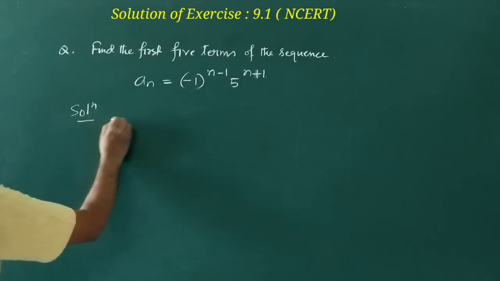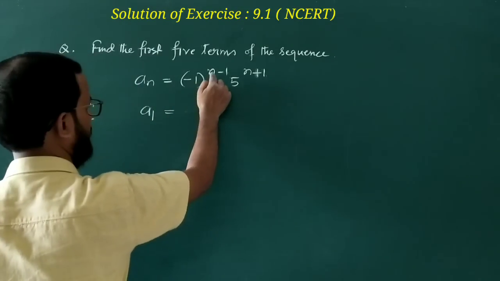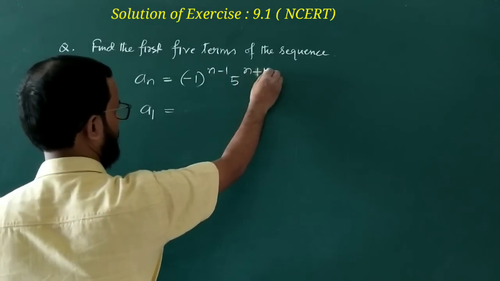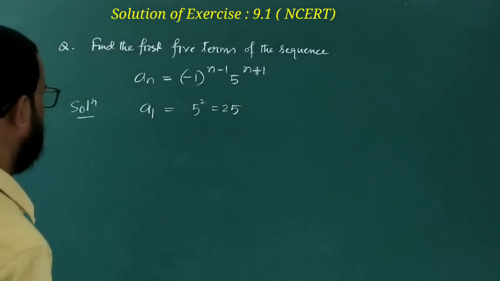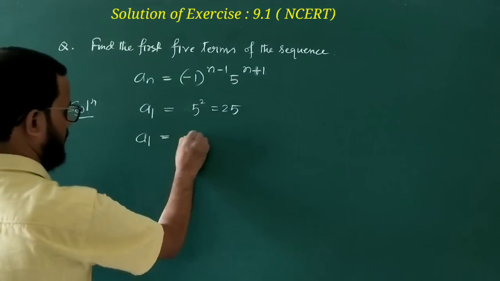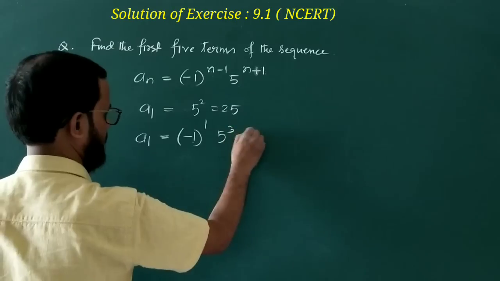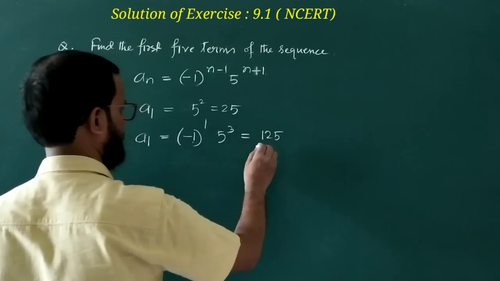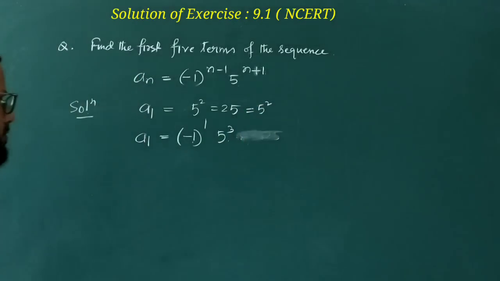So what is your a1, the first term? Putting n is equal to 1, minus 1 whole to the power 1 minus 1 is 0, minus 1 whole to the power 0 is 1. So 5 to the power 1 plus 1 is 5 squared, equal to 25. This is the first term. And what will be the second term? Second term will be minus 1 whole to the power 2 minus 1, 1, times 5 cube. So you can write that as 125. Or you can write it as 5 cube, it will be better.